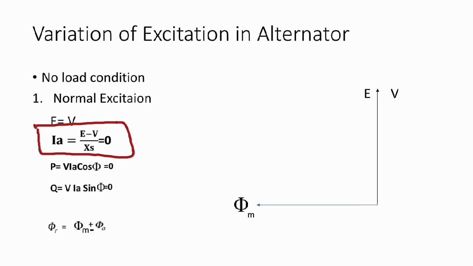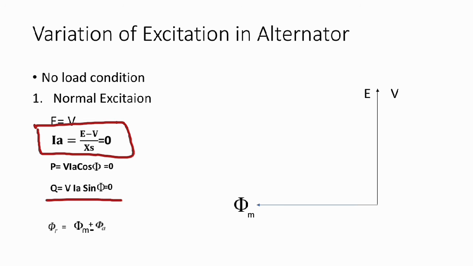If the armature current is 0, then active power P equal to V into Ia cos phi is 0. If you talk about the reactive power, Q equal to V into Ia sin phi, so if Ia is equal to 0, reactive power is also 0.